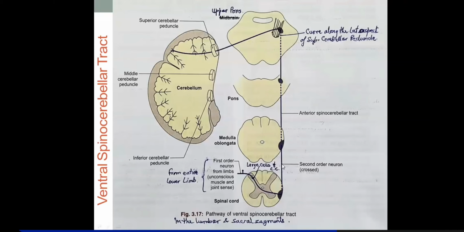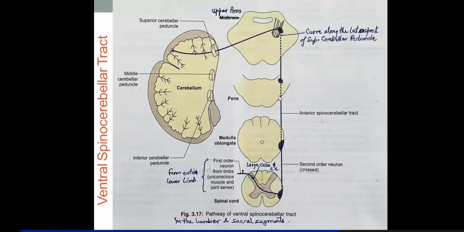Then they will ascend as second order neurons through the medulla and pons to the level of upper pons or midbrain, because the cerebellum is attached through the superior cerebellar peduncle, which you can also see at the upper pons.